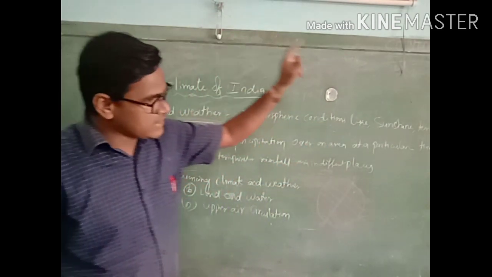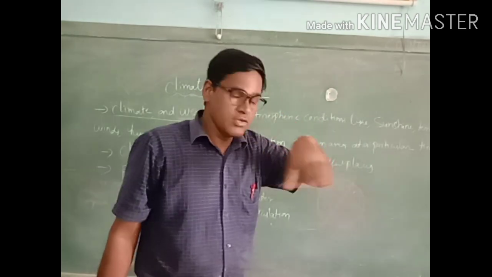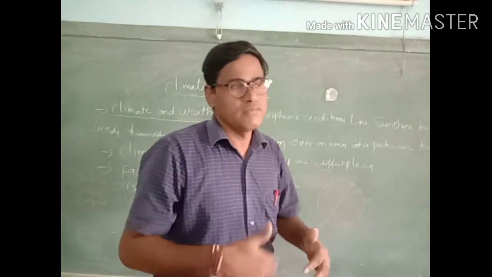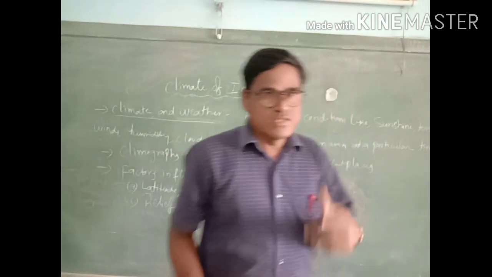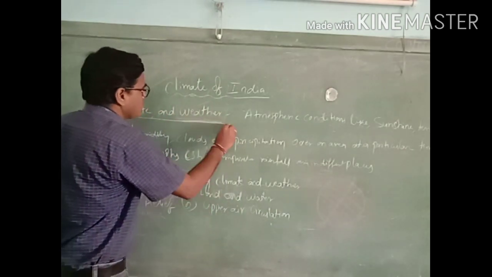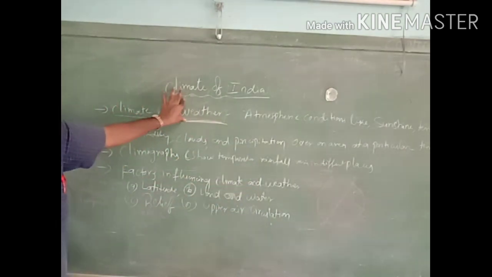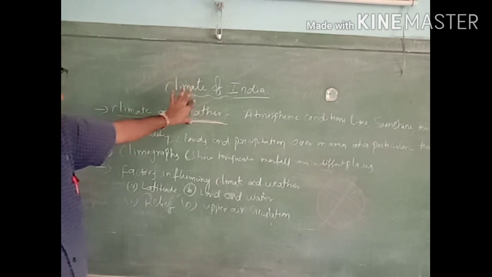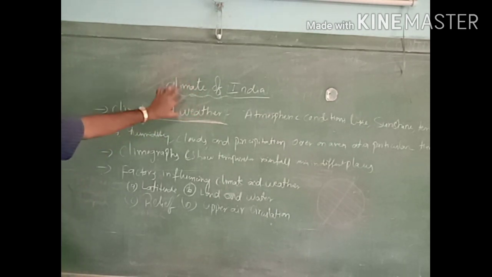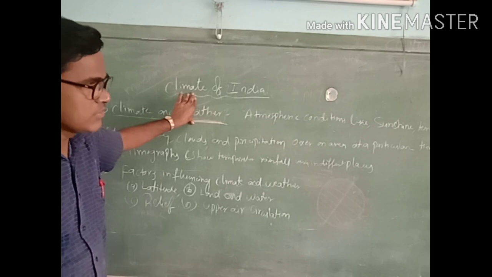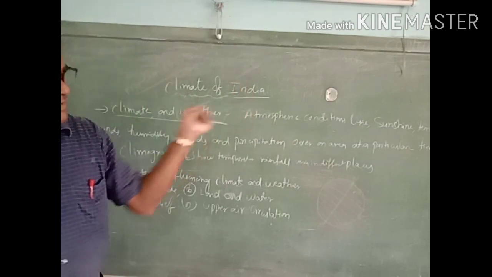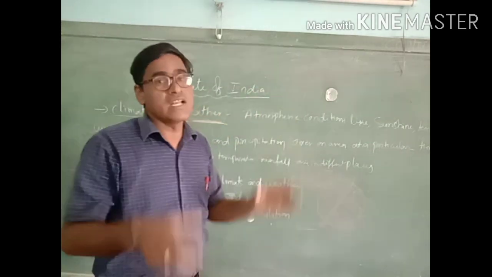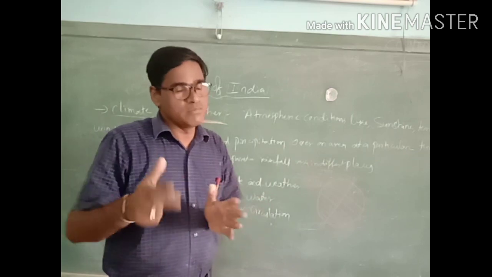So these atmospheric conditions, if you take any one particular area, all these will change hour to hour and minute to minute. So that we can call as weather. Weather is nothing but atmospheric conditions like sunshine, temperature, atmospheric pressure, humidity, clouds, precipitation. So all these over a particular area will decide the weather condition. This weather will change hour to hour, minute to minute.